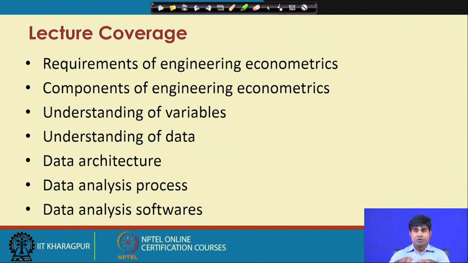So, in total it is the integration of theory, data, mathematical tools and statistical tools, and the most important component is the data, through which we can connect theory with model. In the process of that empirical process, we will get some kind of new insights, and that will address the particular engineering problems in a much better way. So, that is how we are here to know certain requirements.